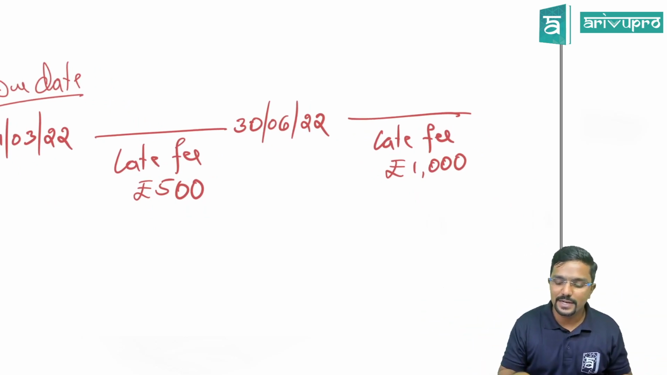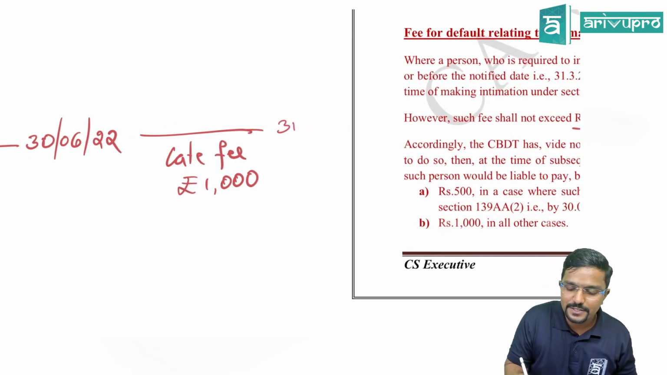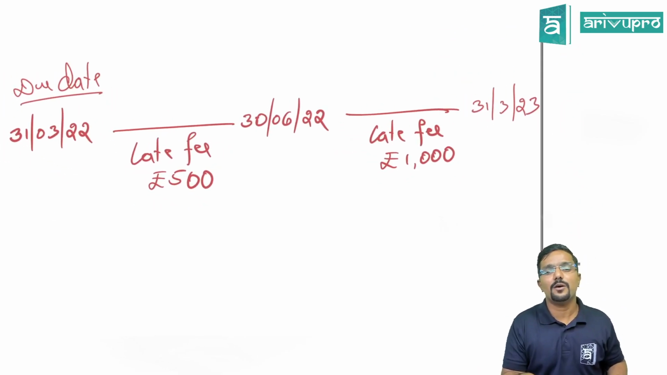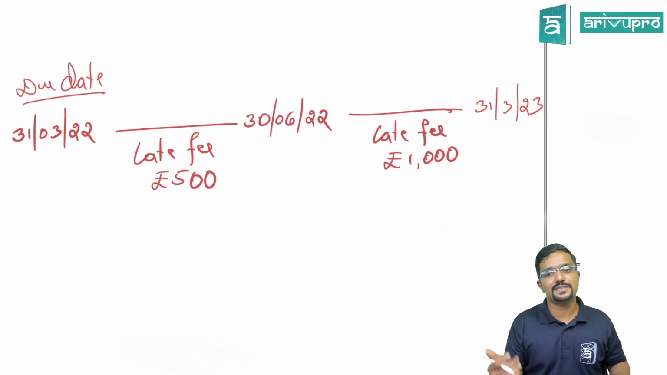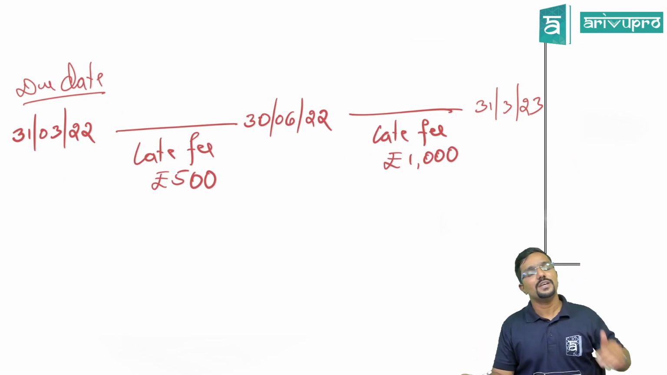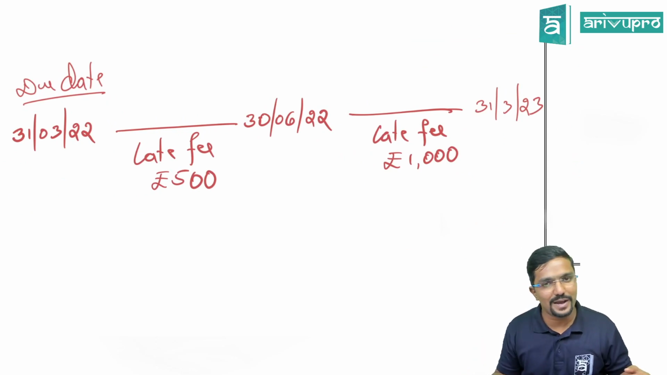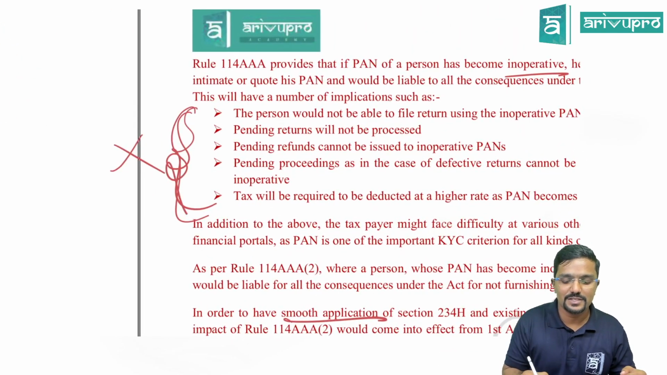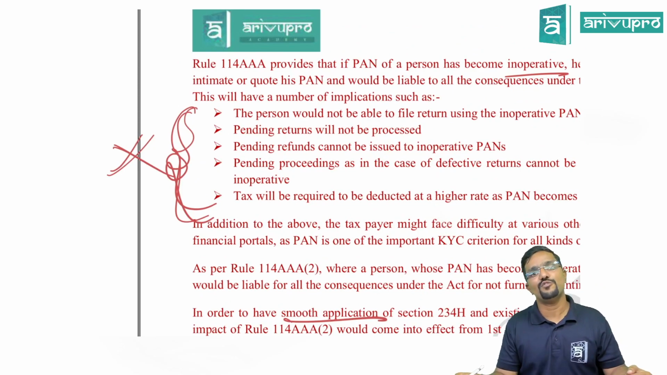But now what they are telling is, till 31st March 23, it will not become inoperative. You can still link your Aadhaar. It will not become inoperative. You can still file. For example, till 31st March 23, even though you have not linked your Aadhaar to PAN, still these implications will not be applicable for you. These consequences may not be applicable for you.